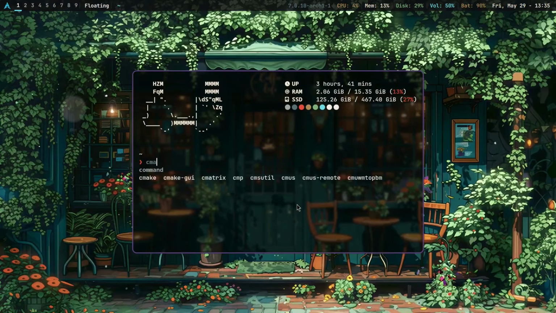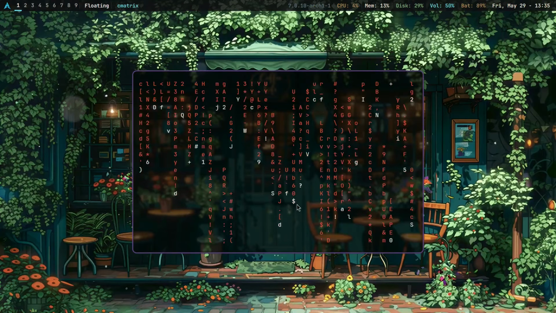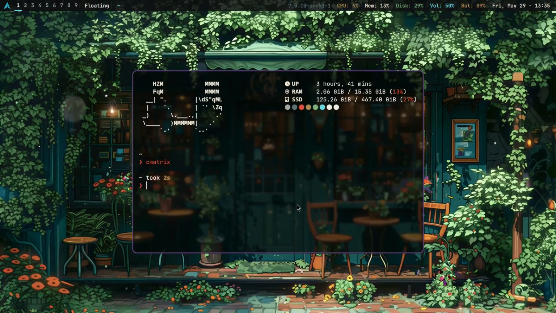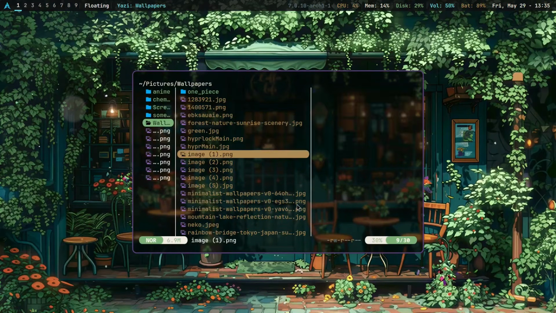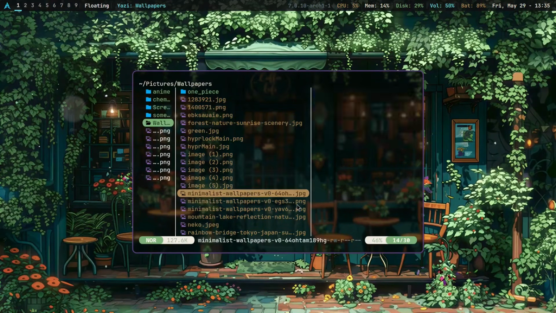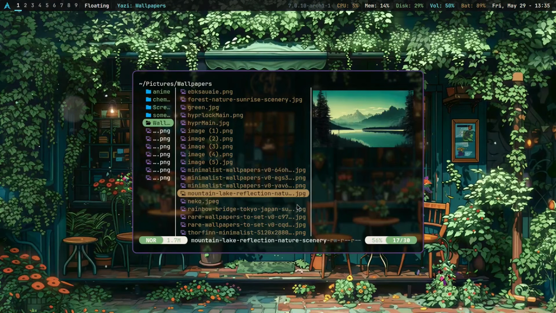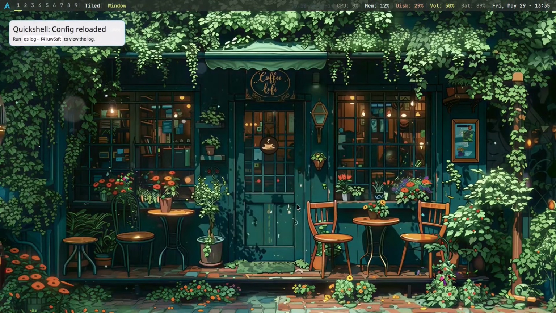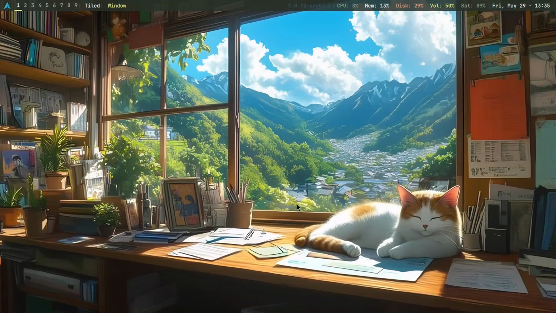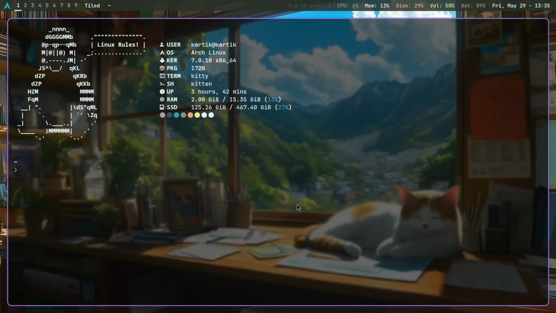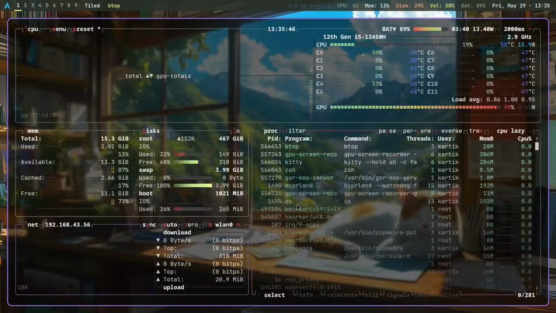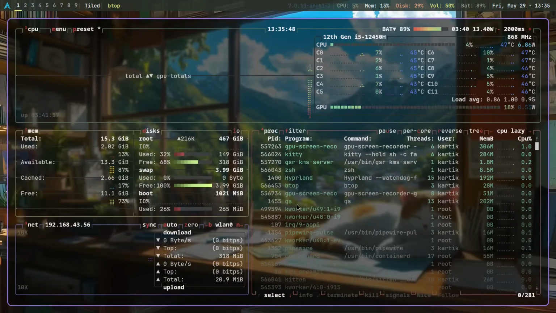After building this bar, I started feeling way more confident. I watched some videos, read the docs, and yeah, you have to read the docs if you want to build a cool rice that you can post on r/UnixPorn and Linux porn. Now I'm planning to build more stuff with it, like notifications, music player, system monitor, drop down menus, basically all those cool stuff that you see on Quickshell rices and most of the Quickshell setups. But I'm building everything one step at a time instead of trying to do everything at once, because otherwise it will feel overwhelming really fast.